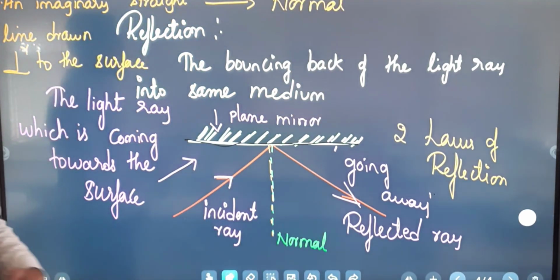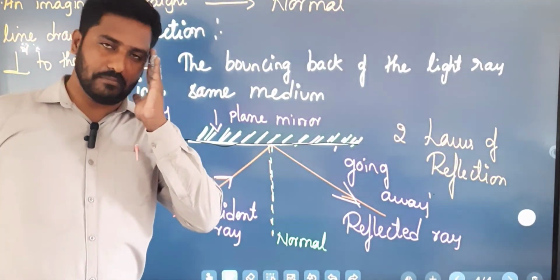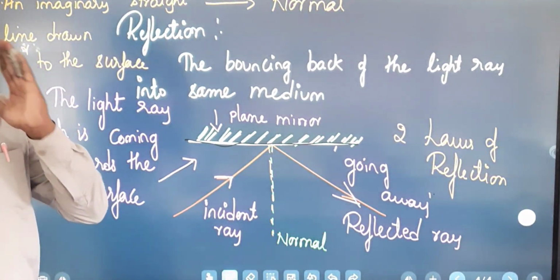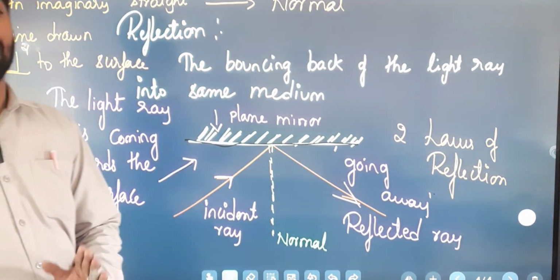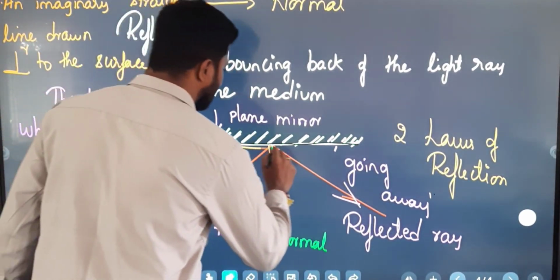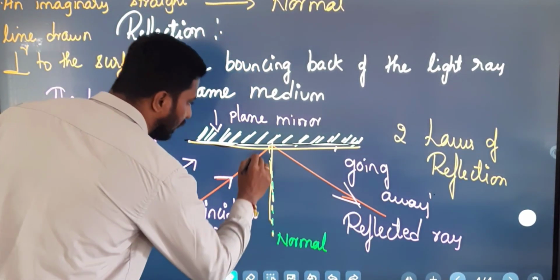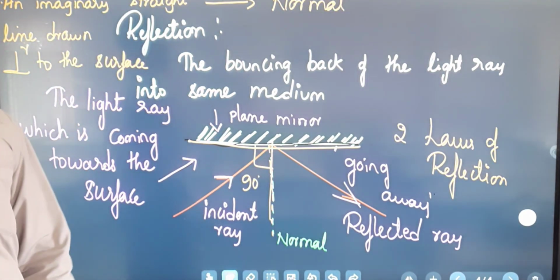This is the surface you can see, and it is drawn at an angle of 90 degrees. So this is called the normal.